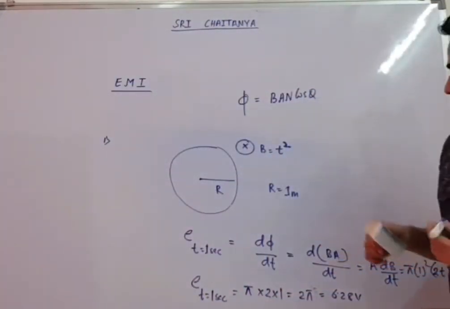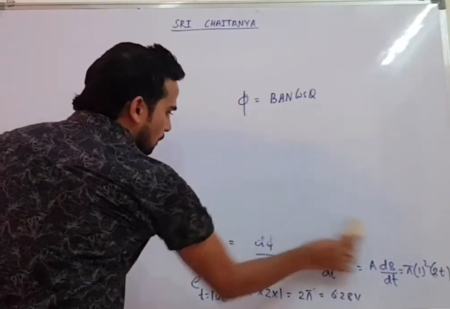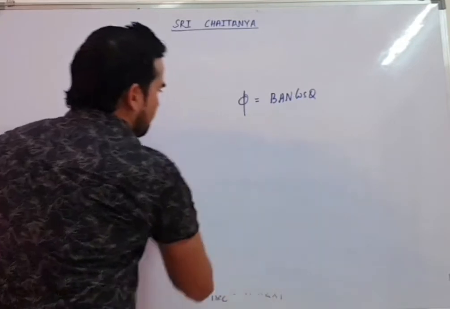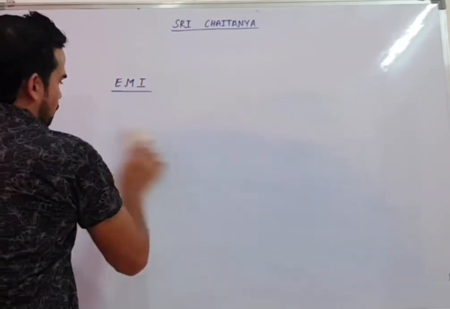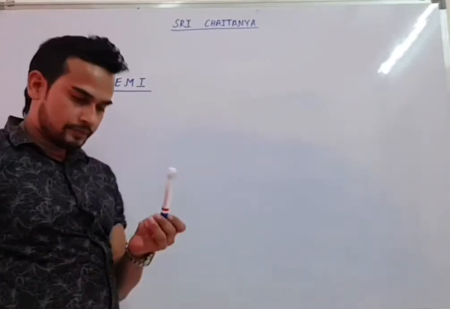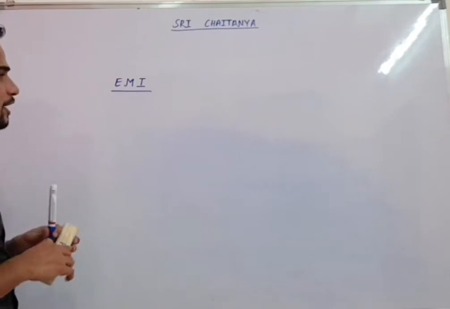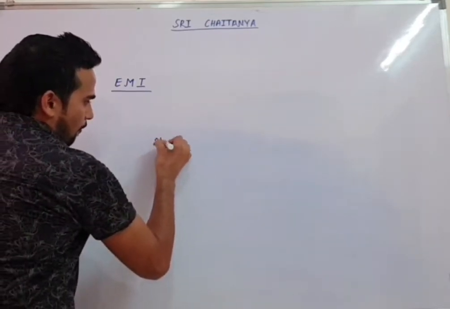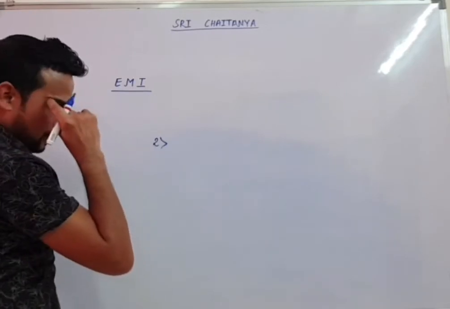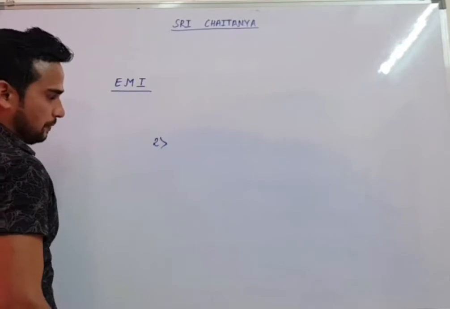Now we'll move to the next question, where I am going to talk about one more situation, where I will change the area. So let's see that question. The second question is based on the same Faraday's law. Let's see how questions are asked from here. Again, an important type of question.